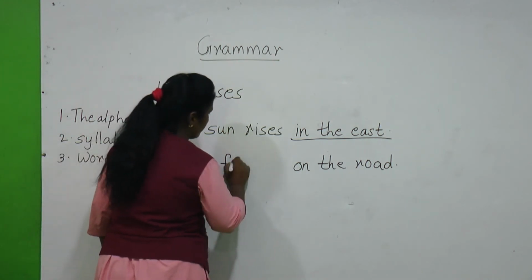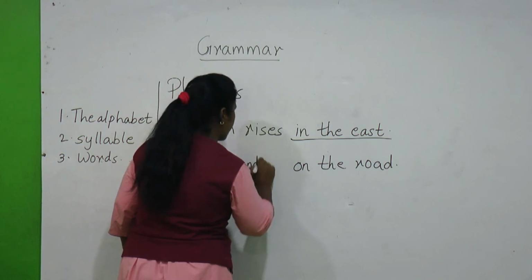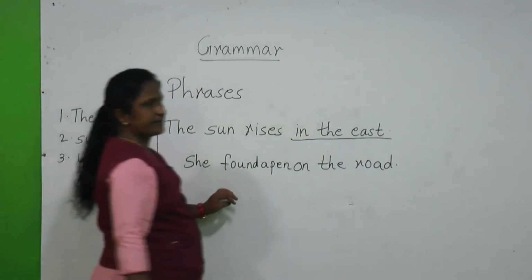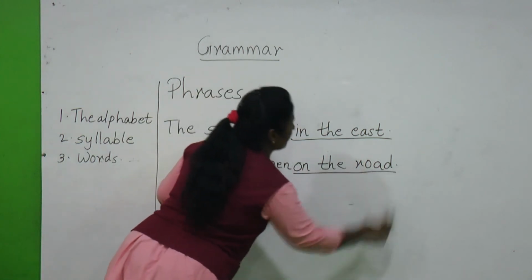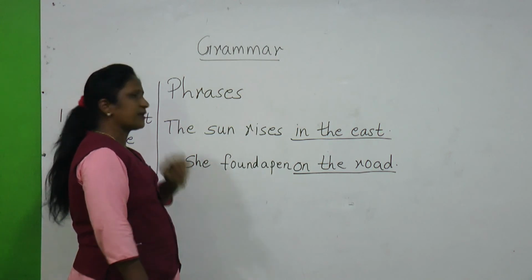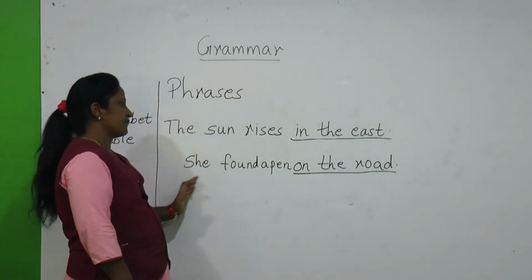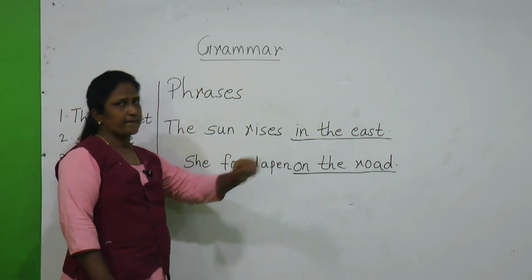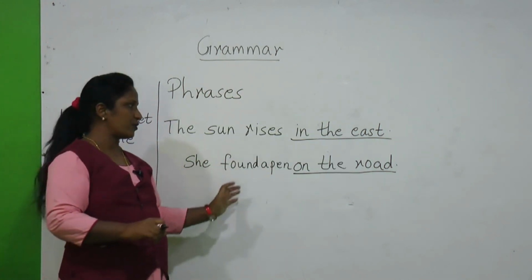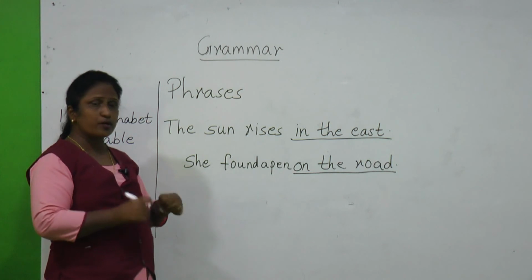She found a pen on the road. Now your idea is clear. Here, on the road, I have written only one phrase. Now your idea will be clear. My teacher wants to tell that she found a pen on the road. Now you got a clear idea that I have found something on the road, I have found a pen on the road, or I want to run on the road.